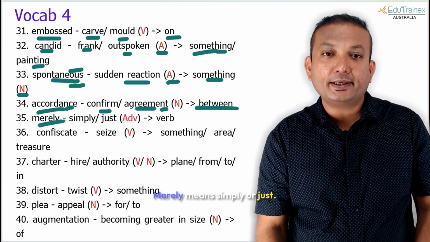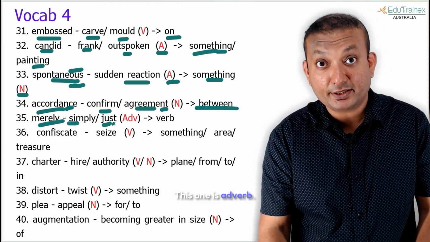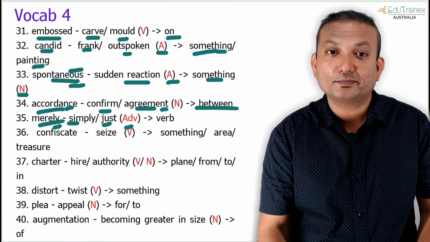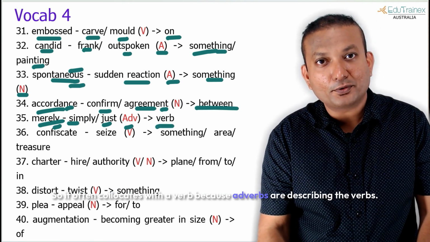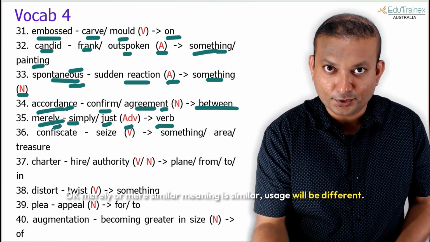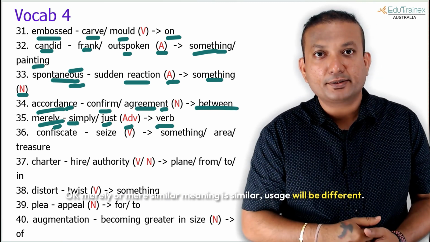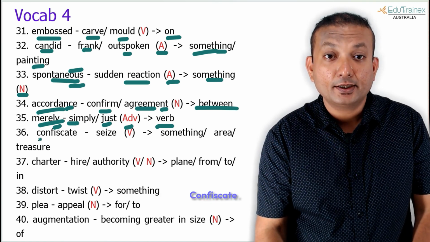The next one is merely. Merely means simply or just. This one is adverb. Why? Because it is ending with ly. Merely. So it often collocates with a verb because adverbs are describing the verbs. Okay, merely or mere, similar. Meaning is similar, usage will be different.